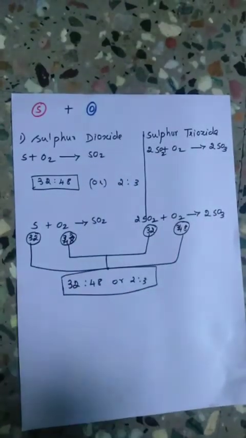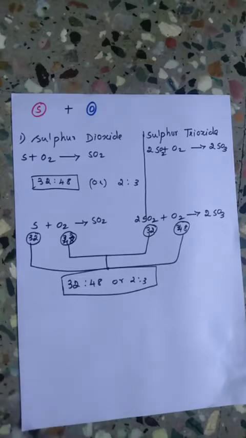So the next law is the law of combining volumes. Another name for it is Gay-Lussac's law of combining volumes. In 1808, Gay-Lussac observed that when gases combine or are produced in a chemical reaction, they do so in a simple ratio by volume, provided all gases are at the same temperature and pressure.